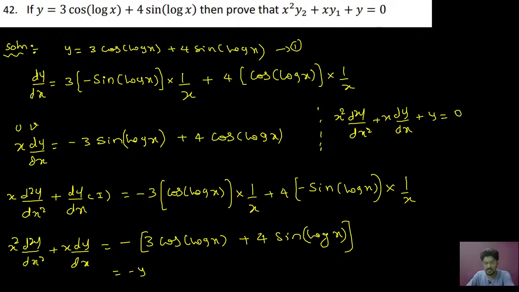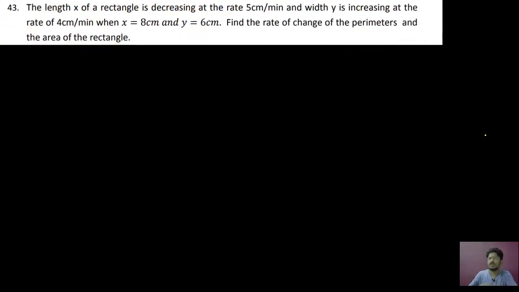Here y2 is nothing but d square y by dx square, y1 is nothing but dy by dx, plus y as it is, equal to 0. Okay. So see how quickly you can solve differentiation problems compared to matrices. Clear? So quickly give me thumbs so that I will go for the next problem. That is problem number 43.